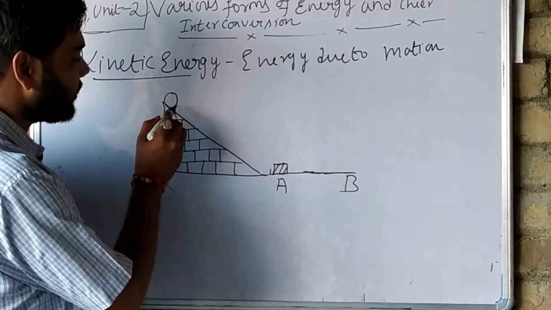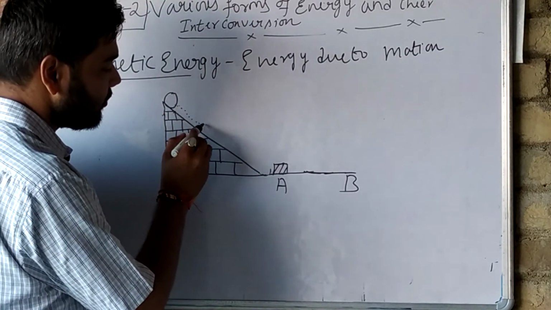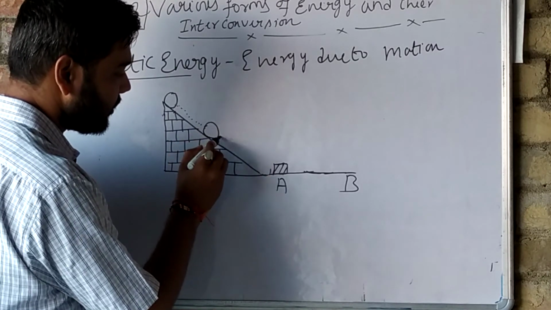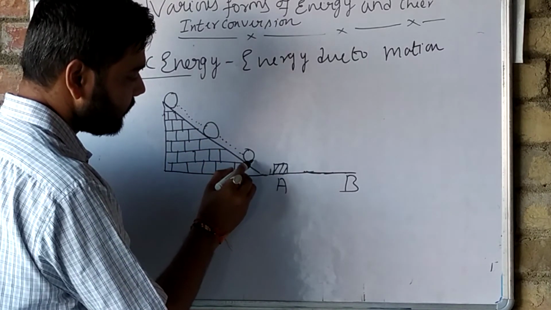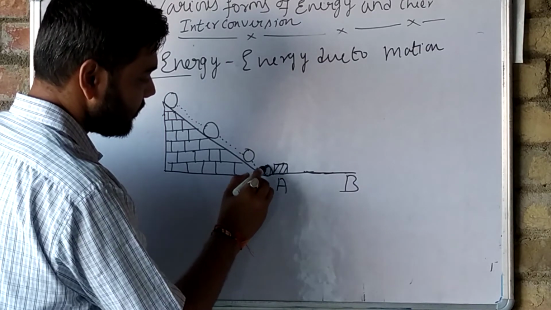What happens? It will keep on moving, rotating here, and it will lie here.